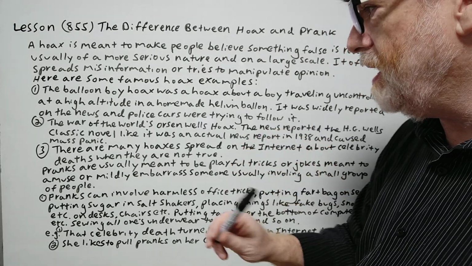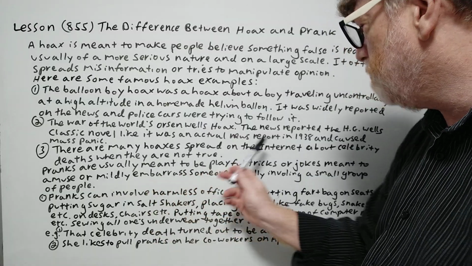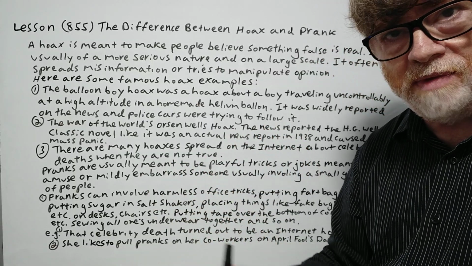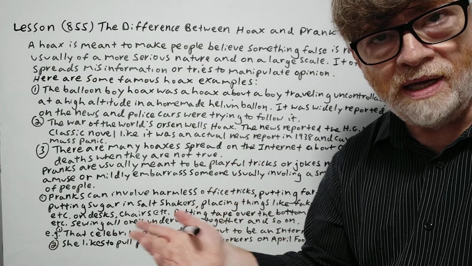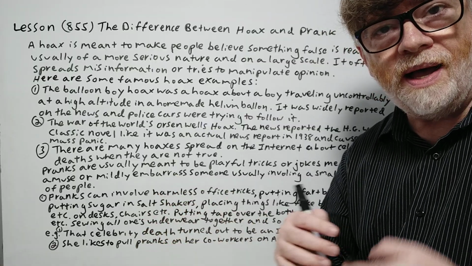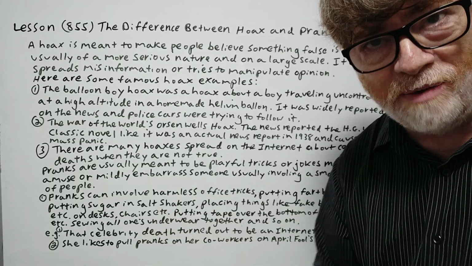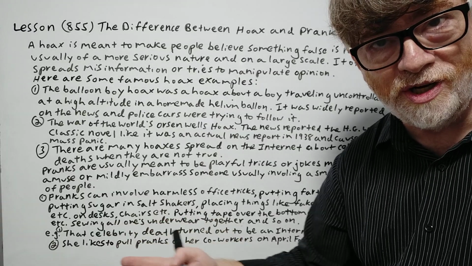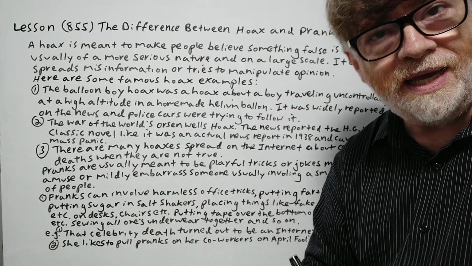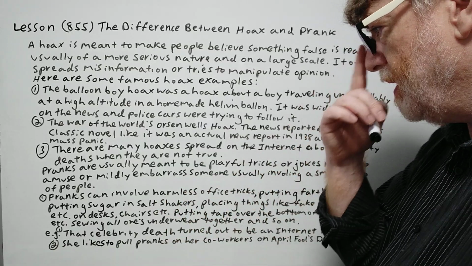Okay. All right. And our third example here is one that's very common today on the internet. There are many hoaxes spread on the internet about celebrity deaths when they are not true. I don't know. Maybe they're just hoping that you click on it. Maybe somehow they can make some money from an advertisement, or maybe they're just doing it for fun. I don't know. But it turns out that most of these are not true. If you really see one of these, you should check other sources if you're really concerned. But most of them last for a day or two, and then everybody finds out that it was nothing more than a hoax. It wasn't a real story. That celebrity did not die. Okay. All right, let's continue.